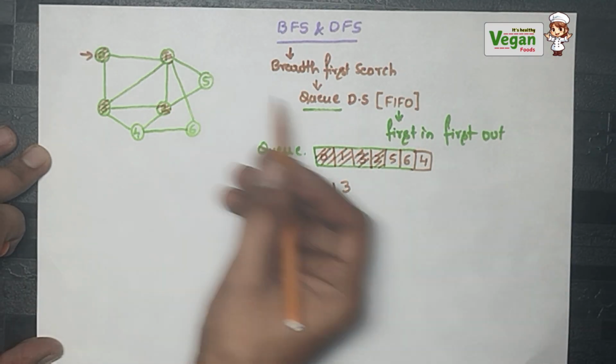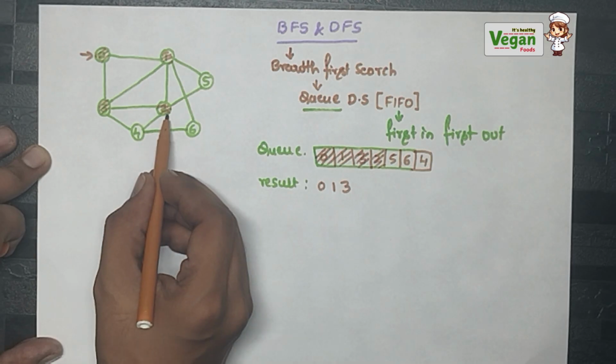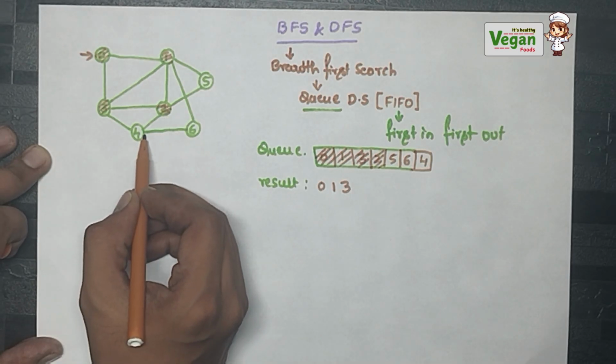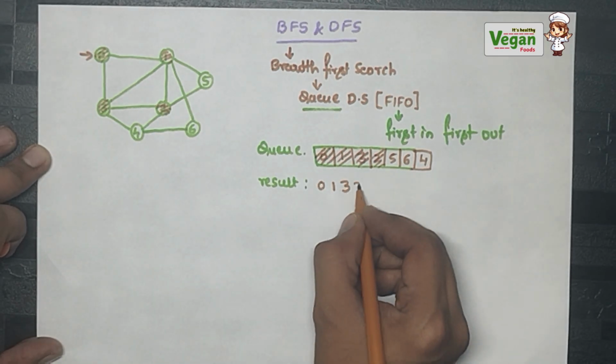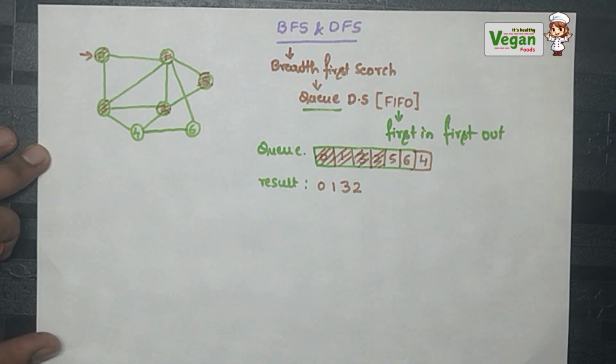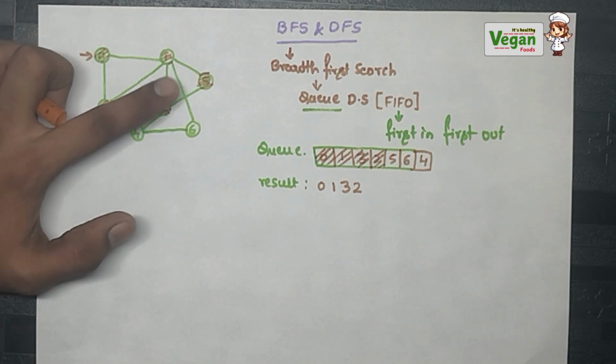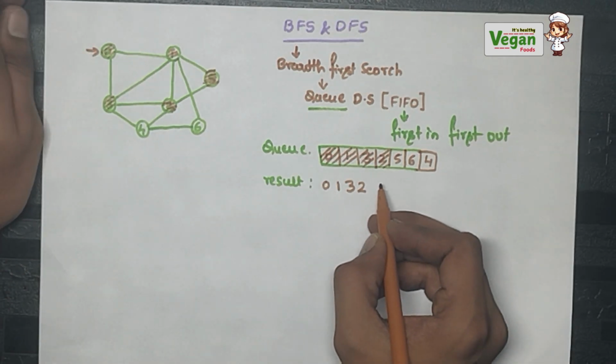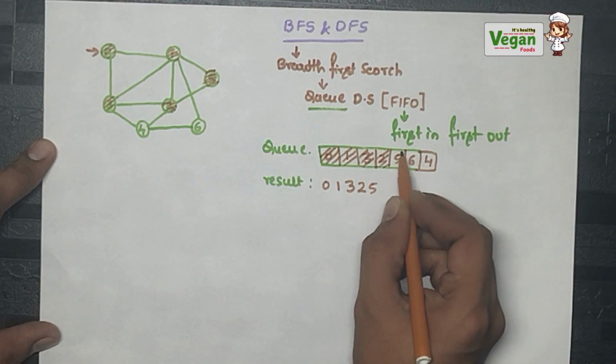From 2 I can go to 5, but 5 is already in my queue. And from 2 I can go to 4, but 4 is already in my queue. So I can write 2 here. Next 5. From 5 I can't go anywhere because all are traversed. The directly connected nodes for 5 are already traversed. Now I will write 5 here.